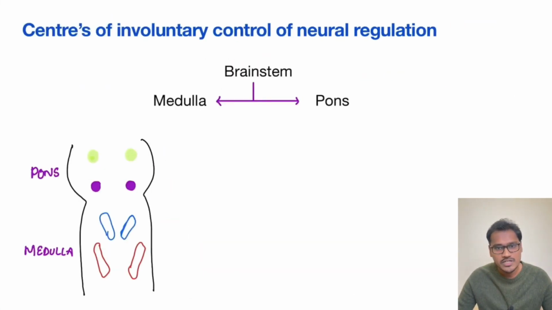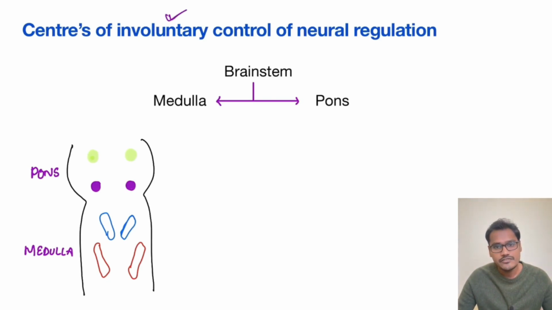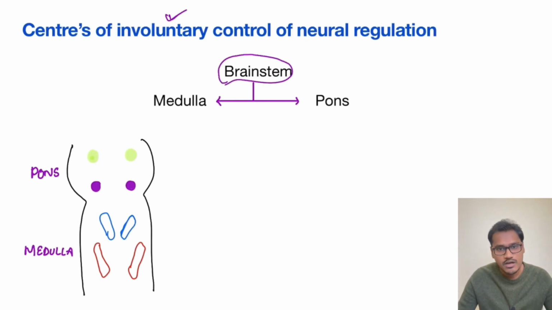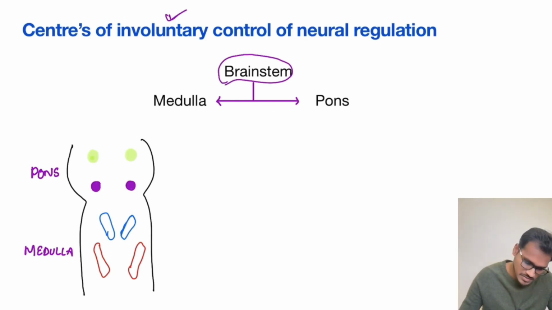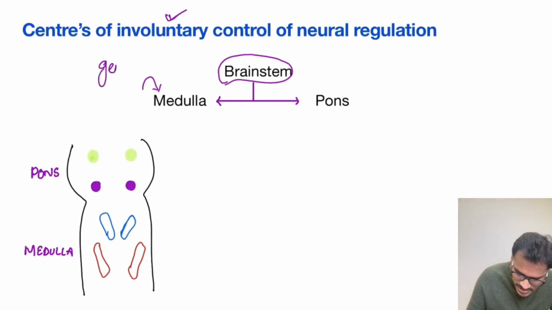Now coming to the most important control in neural regulation, the involuntary control of respiration. There are a few changes in recent days about the respiratory control centers. I will update them in a separate class, but in this class we are going to discuss the classical respiratory centers and their classical functions. The involuntary control of respiration happens in the brainstem region, especially the centers in the medulla and the pons. The medullary part controls the generation of respiration, so I would like to name it the generator.